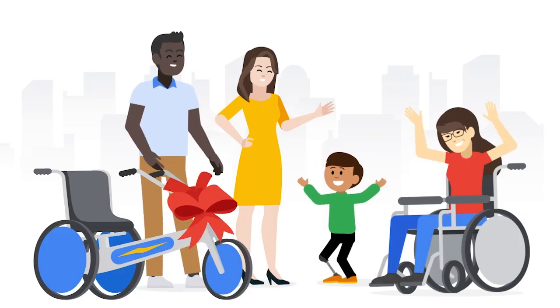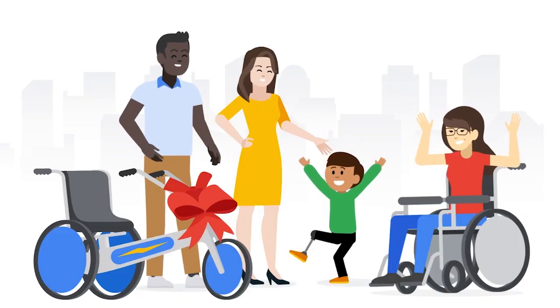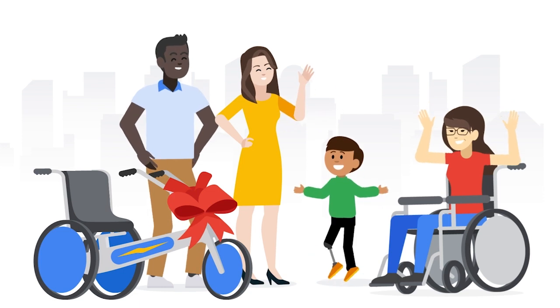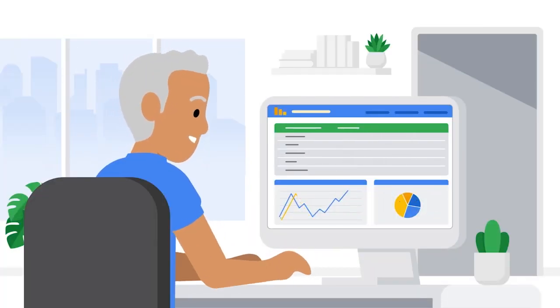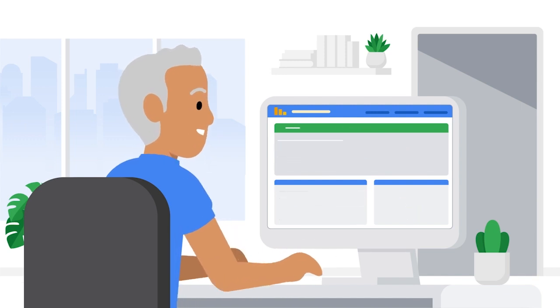There are some very rewarding and inspiring opportunities for data professionals in the nonprofit sector. In particular, data can be applied in order to help these groups more effectively anticipate and respond to the greatest areas of need. For instance, maybe a US charity that provides bicycles for children would like to determine which neighborhoods are most in need. They could ask their data professional to access the US Census Bureau.